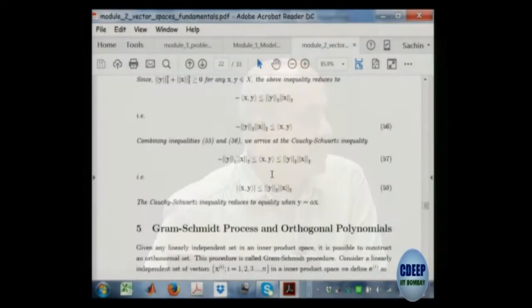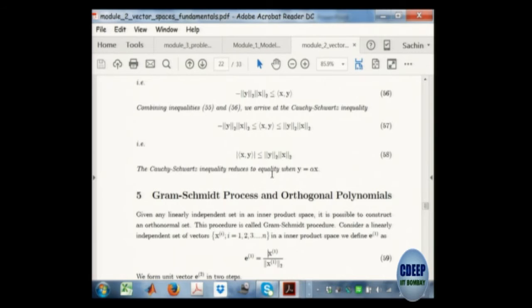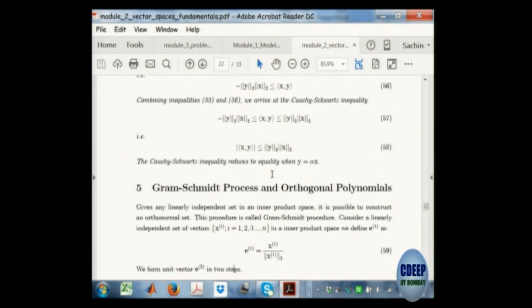So what I do here is teach the Gram-Schmidt process. This is defining angle, and you need the Cauchy-Schwarz inequality. These are technical names, but finally it leads to the angle between two vectors and so on.